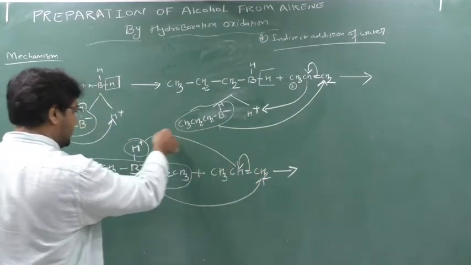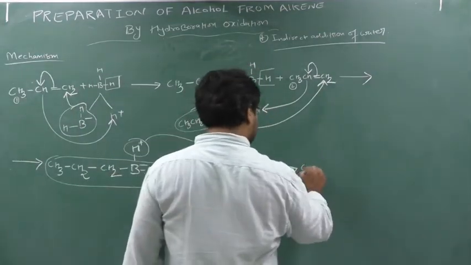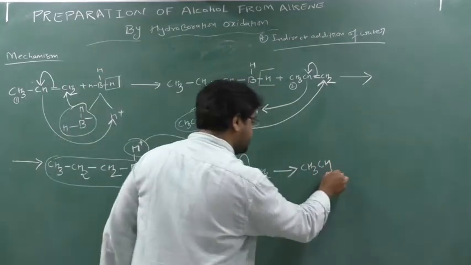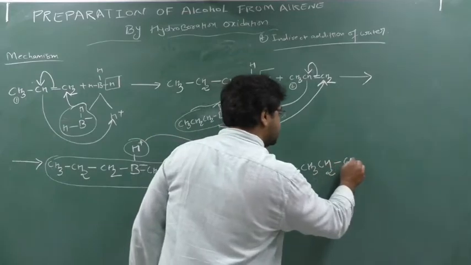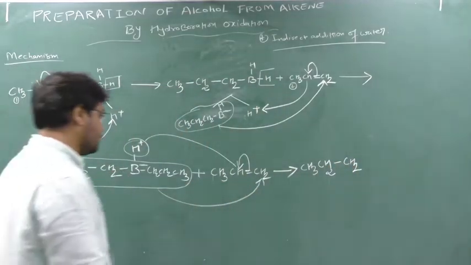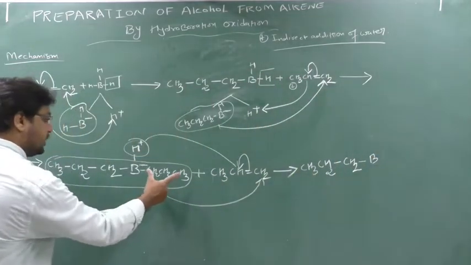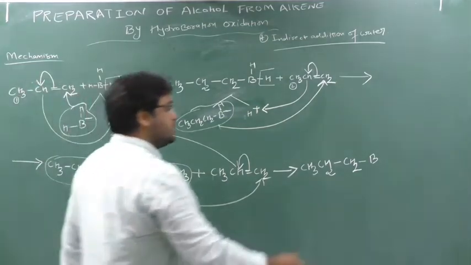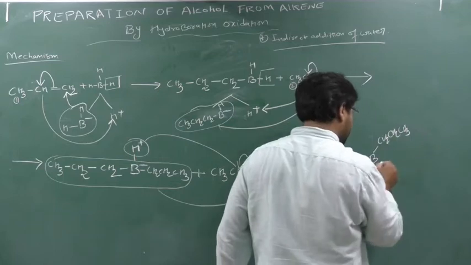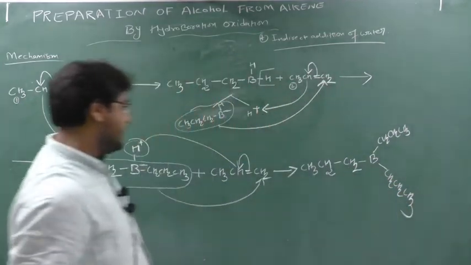So this CH will react with this H plus and what will form? First I will write down this CH3. Now this CH is reacting with this H, it forms CH2, double bond to single bond, and this CH2 will be reacted with this boron, because this boron contains negative charge. Now boron contains 2 times CH2, CH2, CH3. So here one CH2, CH2, CH3 and here one CH2, CH2, CH3. Clear this part? Understanding now?